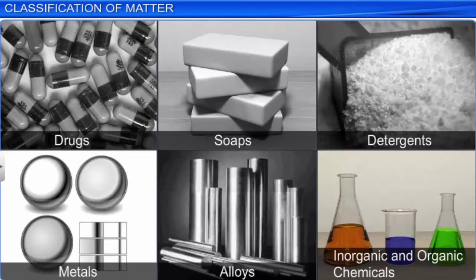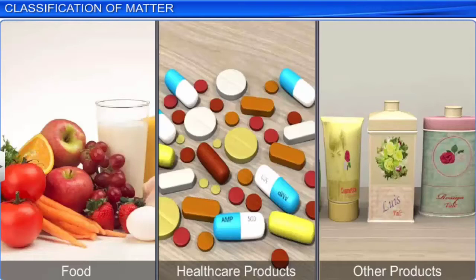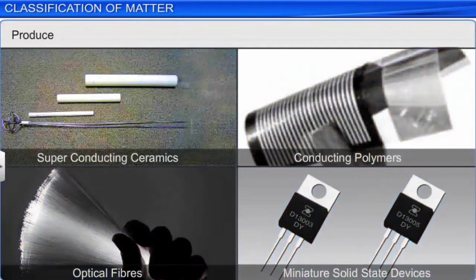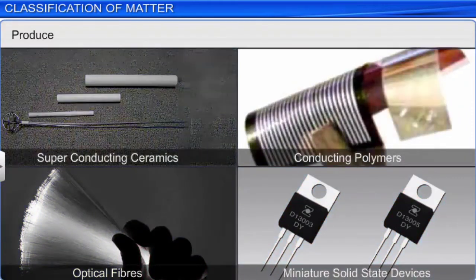that contribute in a big way to the national economy. Meeting human needs in producing food, healthcare products, and other materials aimed at improving the quality of life. Producing superconducting ceramics, conducting polymers, optical fibers, and large-scale miniaturization of solid-state devices.